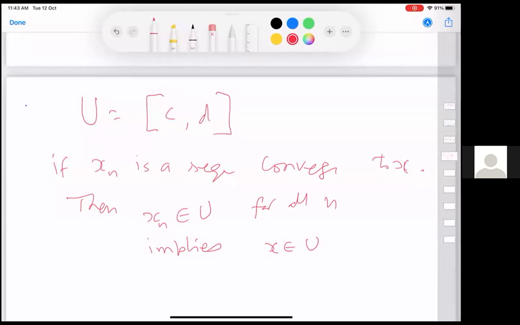Sir, by entering an interval, you just mean that it has to have an infinite number of its points inside the interval, right? No, not for the infinite sequence. At least one.